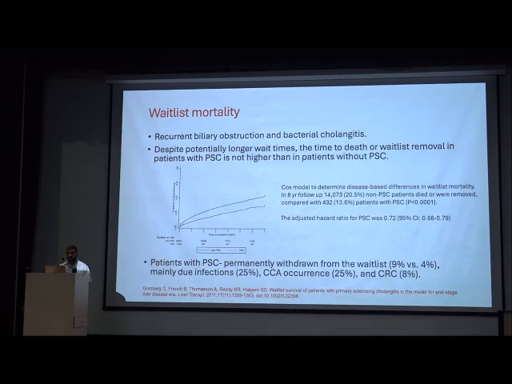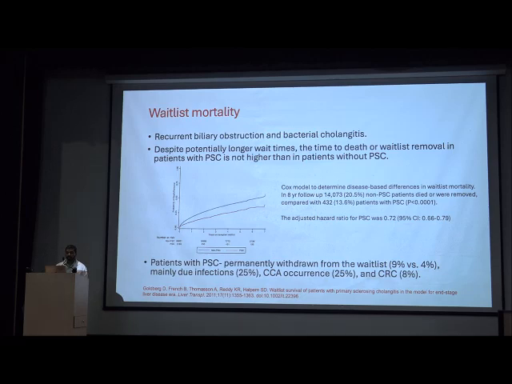If we see the waitlist mortality, usually mortality in these patients is because of recurrent biliary obstruction and cholangitis. Despite potentially longer wait time, the rate of death or waitlist removal in PSC patients is not higher. What it means is that PSC patients can live longer with bacterial cholangitis and biliary obstruction, which can be treated with endoscopy and other medical therapy.